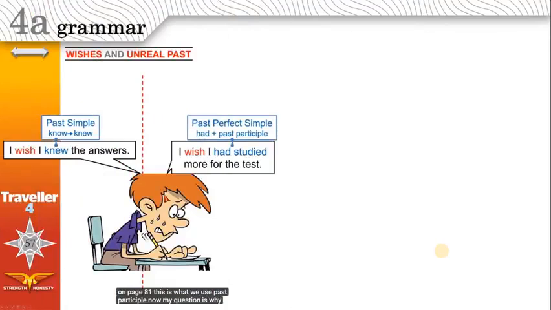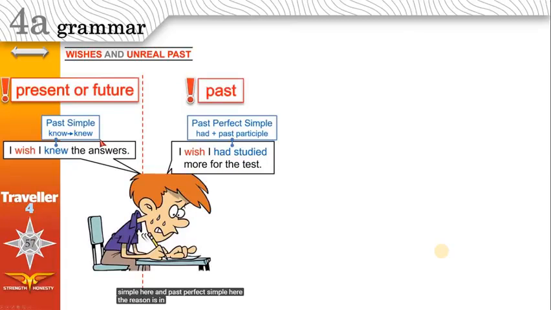Now, my question is why past simple here and past perfect simple here? The reason is, in here, we're talking about the present or future. He wishes he knew the answers when? In the past? No, we are using the past, but we are talking about now, the present. He wants to know the answers now so he can write them. So this is called unreal past. Just like in conditional sentences type 2, we use past, but we don't mean the past, we mean now.